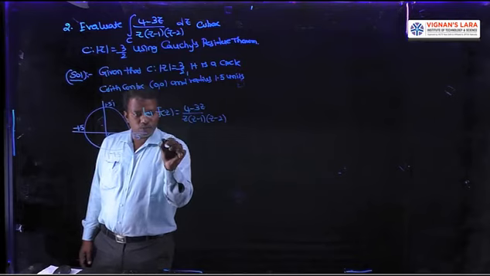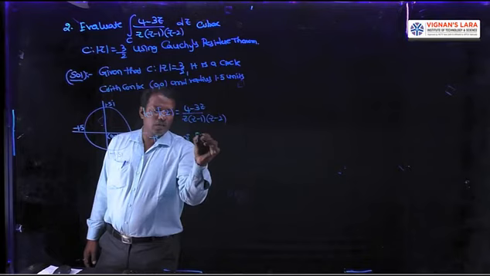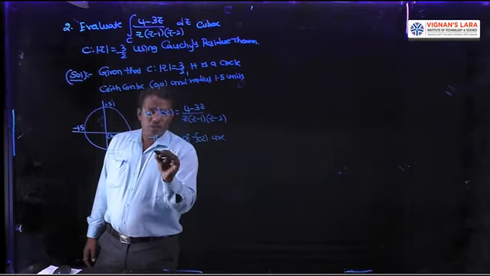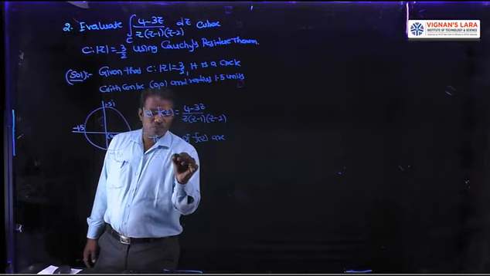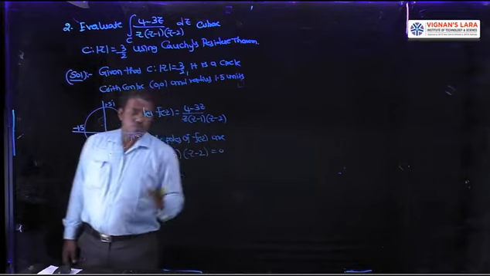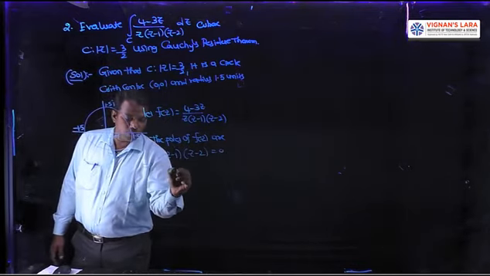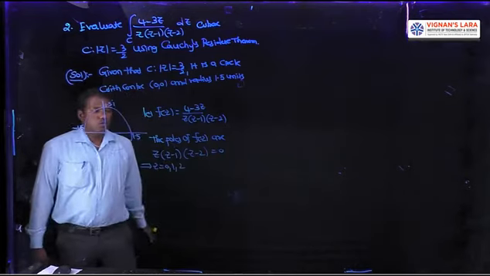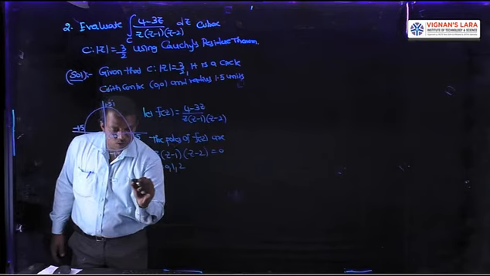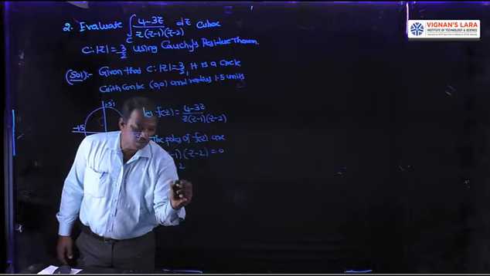The poles of f of z are given by z into z minus 1 into z minus 2 equal to 0. So we get the poles z equal to 0, 1, 2. All are simple poles, since all powers are 1.